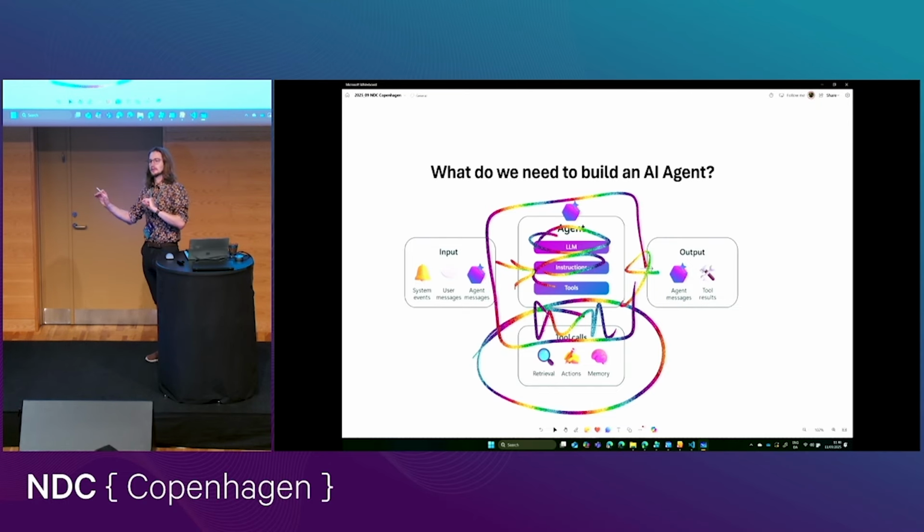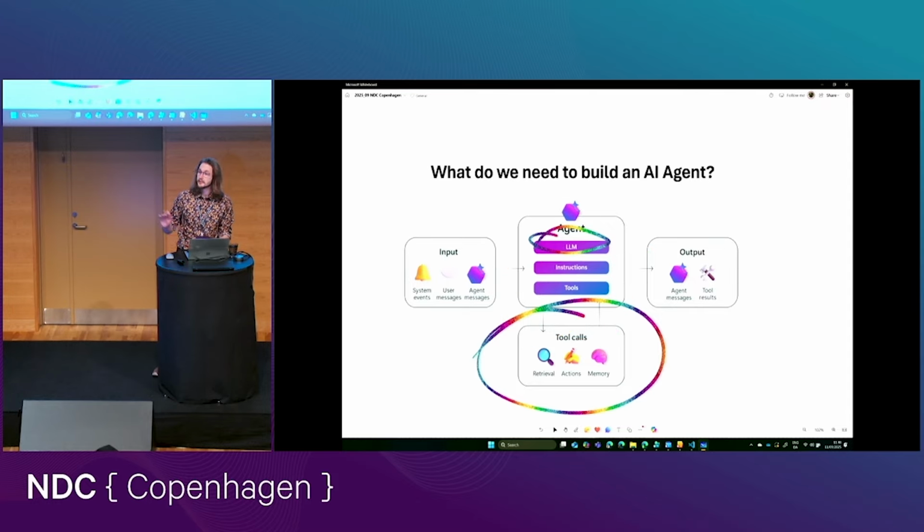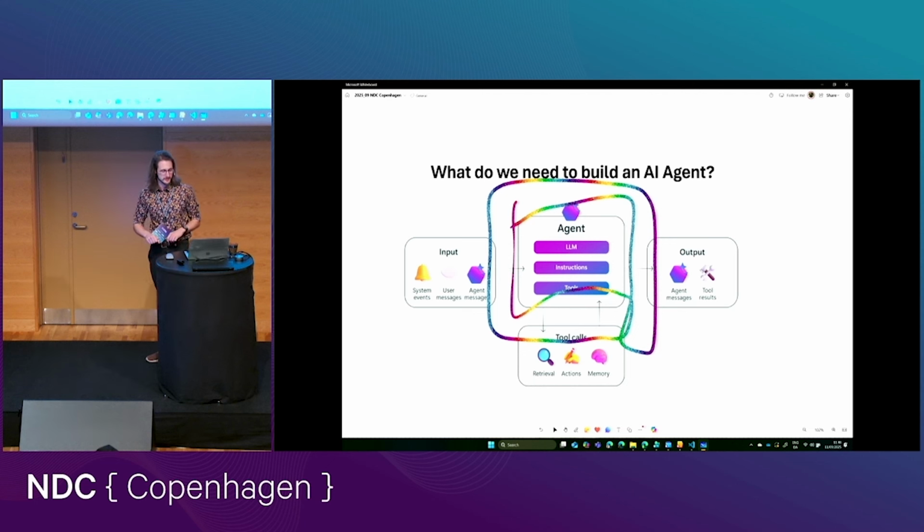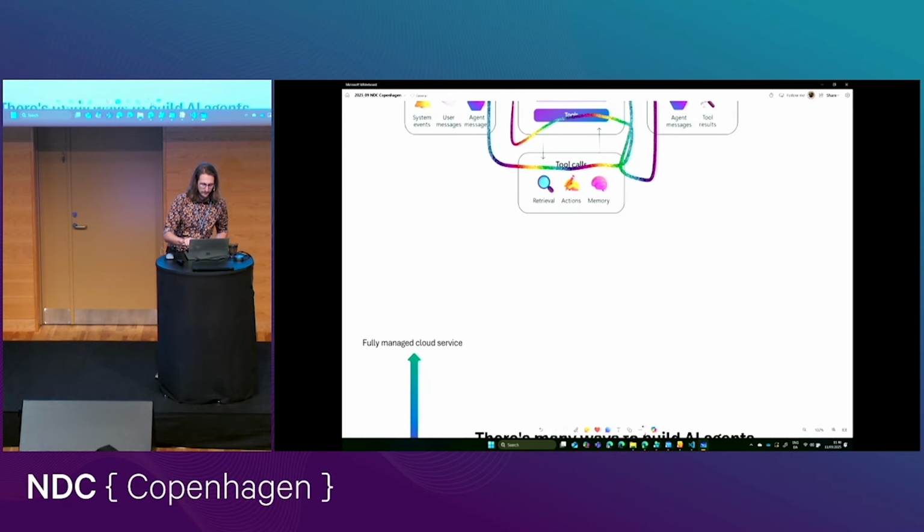And this is kind of what this talk is focusing on. It's not about the tools so much. It's not about the LLMs. In fact, we're not really even going to talk about LLMs. We're talking about this bit here, right? All of these arrows and how we can make these different boxes connect. Cool. All right. There's many different ways we can do that.